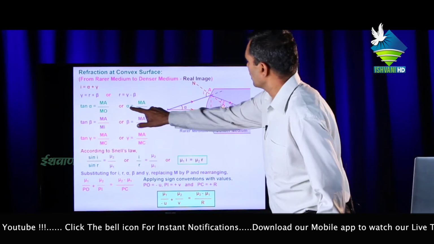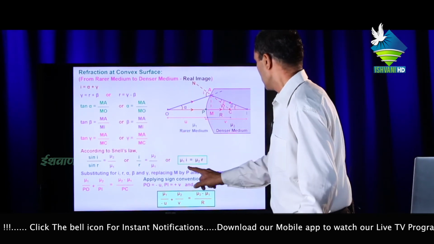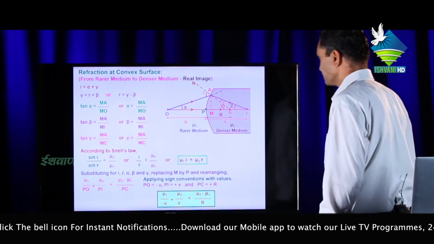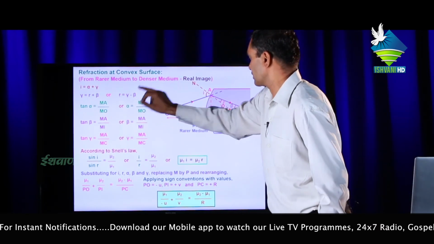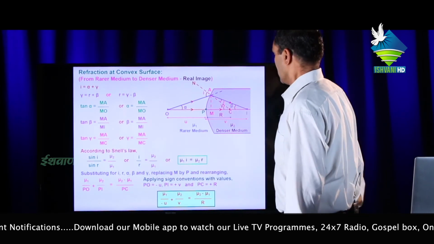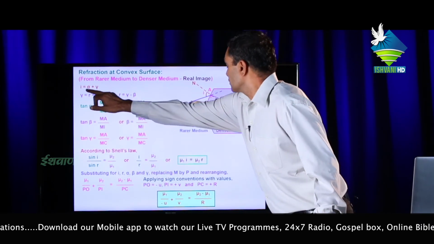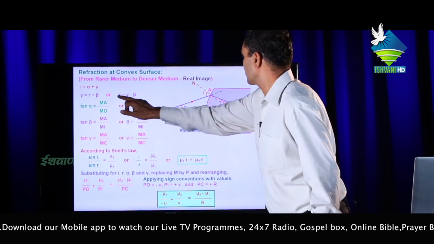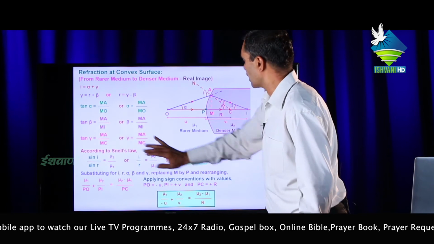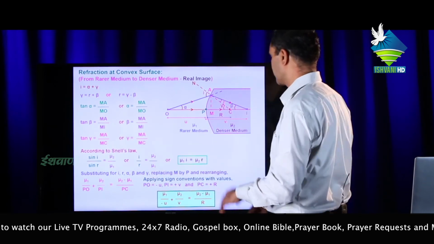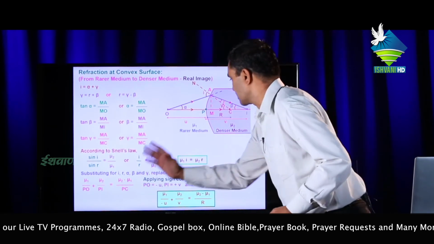Putting the values of alpha, beta, gamma in these two equations, i equals this. Now this i is put in this equation and this r in this equation, and putting alpha, beta, gamma in this equation, we get the final equation.